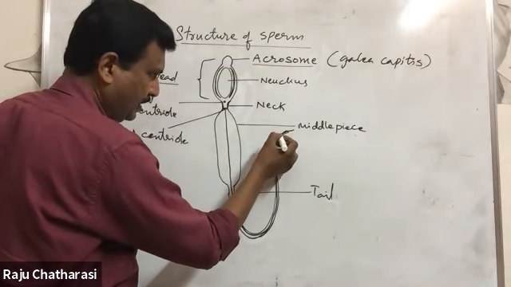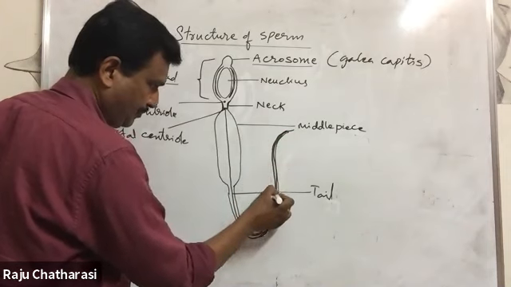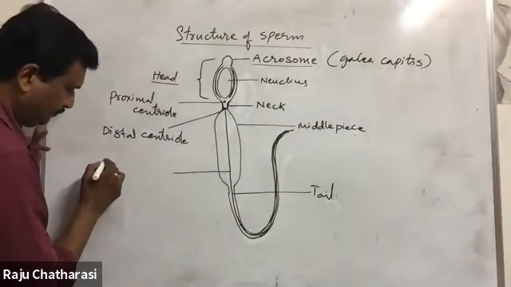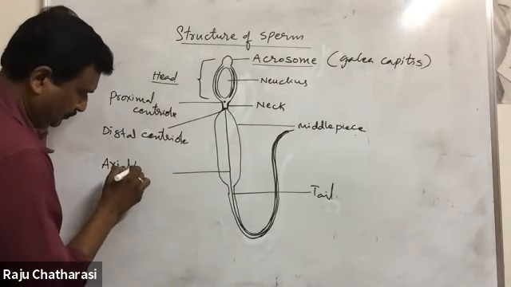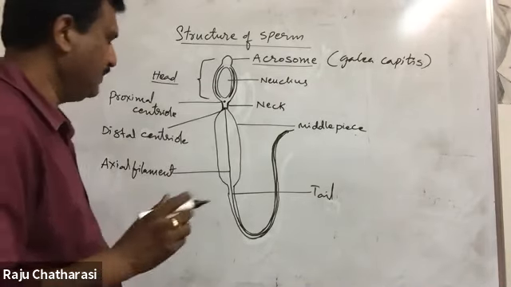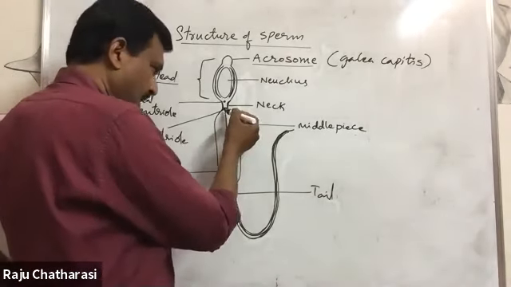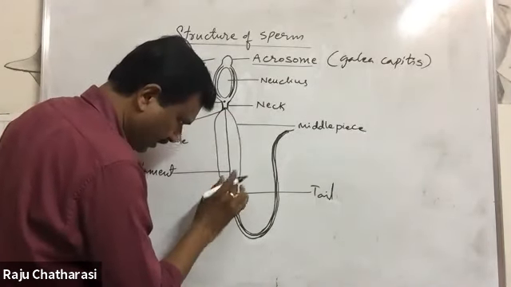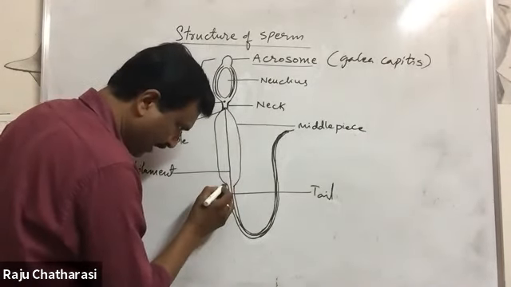This is called the axial filament. It passes through the middle piece and passes out through a ring-like structure.